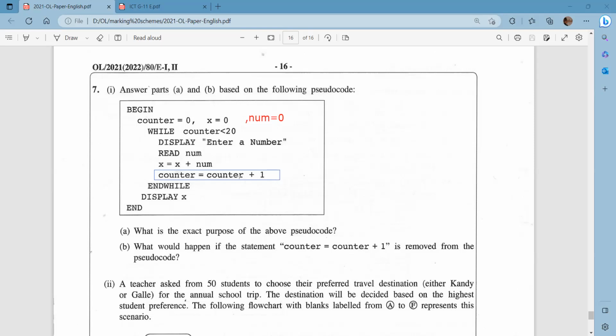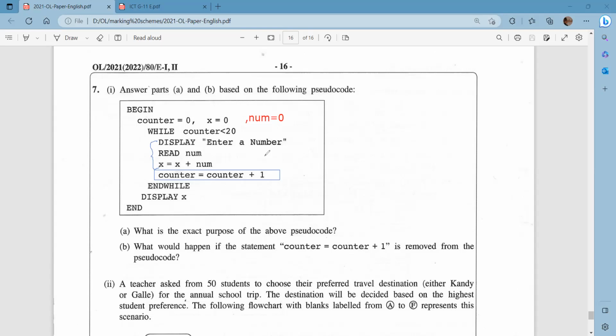Because when this is not there, every time the counter will be equal to 0. Since the counter is less than 20, this whole part inside will get executed infinitely, right? So therefore, it will take an infinite number of inputs. And then what will happen?